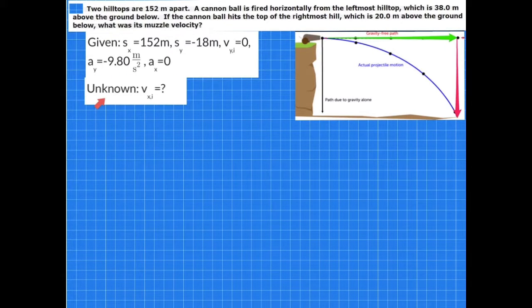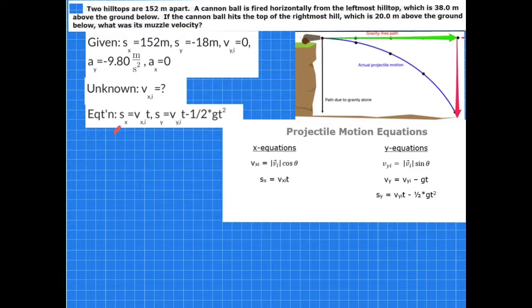The unknown, or the U in GUESS, is what was the muzzle velocity of the cannonball. Symbolically, this is v sub x initial is what? What is the equation? To find v sub x of i, we can use s sub x is v sub x initial times t. We know s sub x is 152 meters.